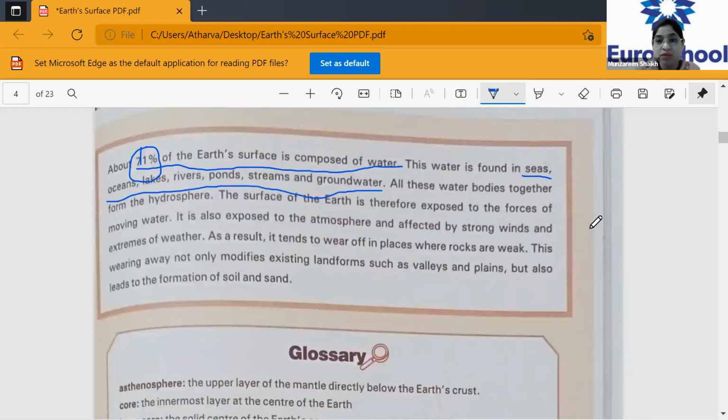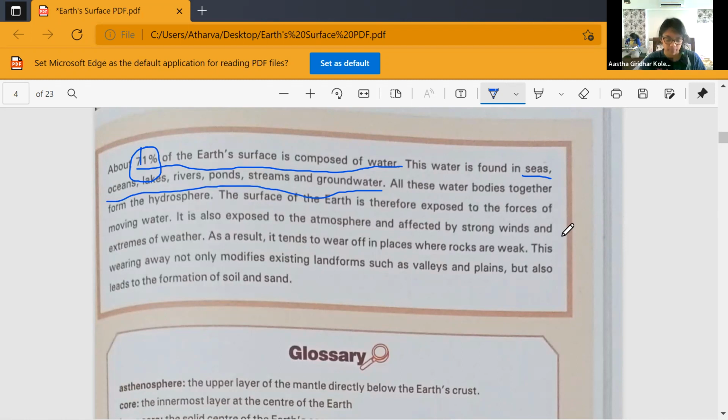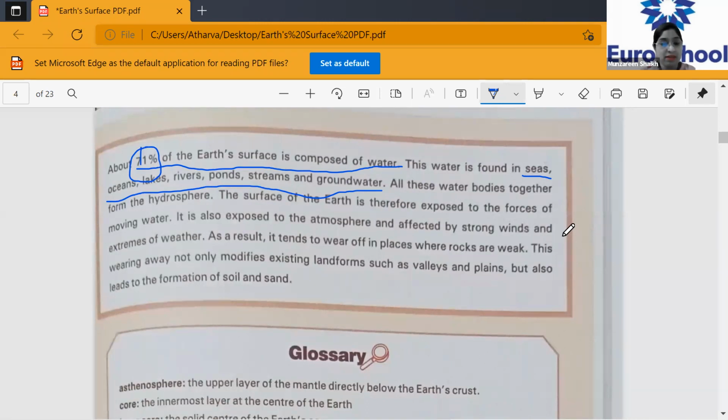Now, all these water bodies together form hydrosphere. Do you agree? Yes, ma'am. Okay, the surface of the earth is therefore exposed to the forces of moving water. It is also exposed to atmosphere and affected by strong winds and extremes of weather. As a result, it tends to wear off in places where rocks are weak. This wearing away not only modifies existing landforms such as valleys and plains, but also leads to the formation of soil and sand.